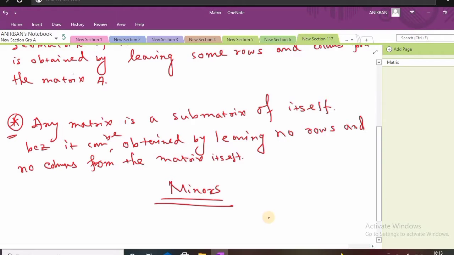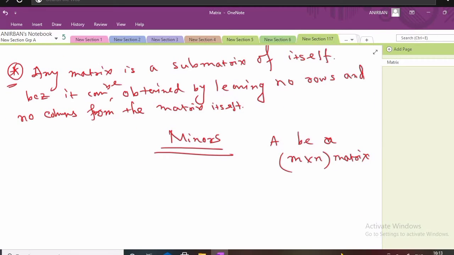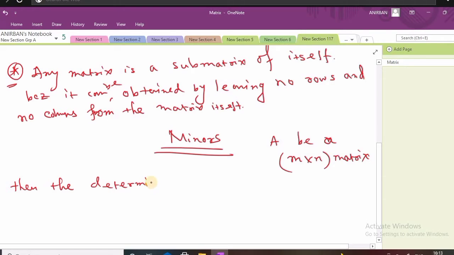Okay, so suppose A is an m cross n matrix, then the determinant of every square submatrix, just note down those theories and you will understand better by some examples.